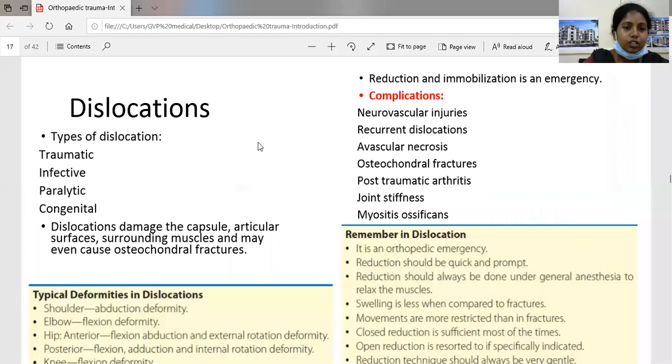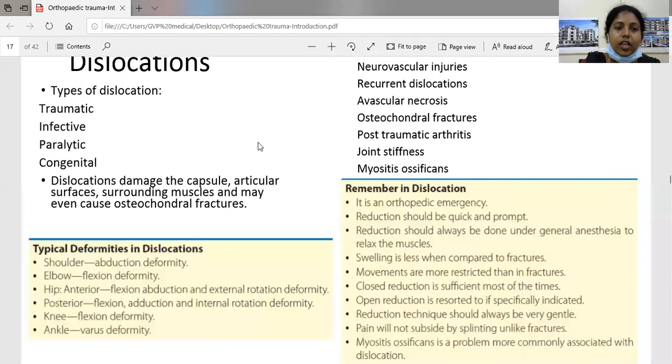Coming to the dislocations, what are the types of dislocations? It can be traumatic, infective, paralytic, or congenital. Dislocations damage the capsule, articular surfaces, and surrounding muscles, and may even cause osteochondral fractures.